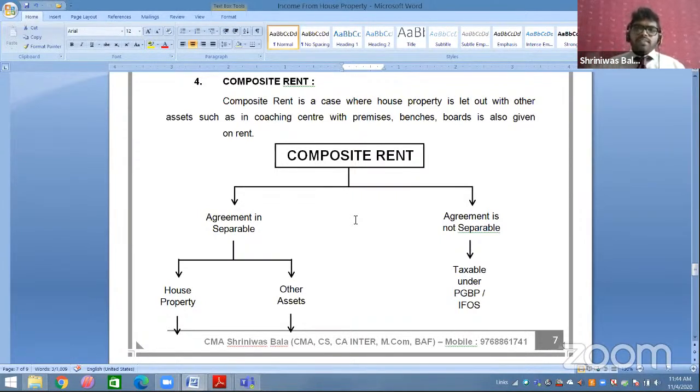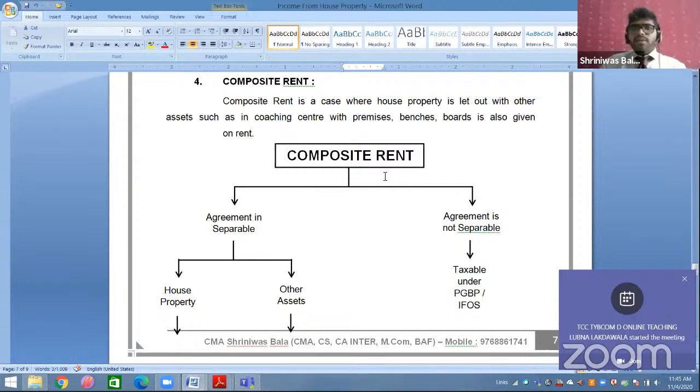House property as well as other assets has been taken on rent. So this will be called composite rent. Where house property as well as other assets have been taken on rent, that will be called composite rent. Now, in the case of composite rent, you have to make a separate agreement for it.